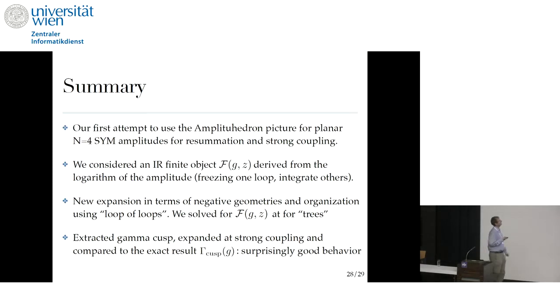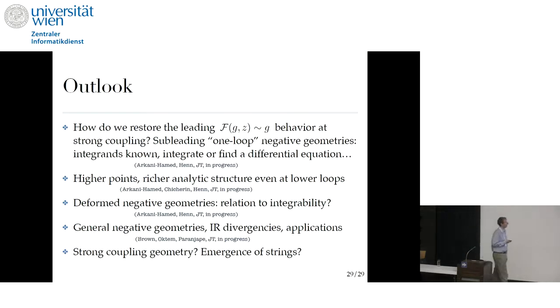Okay, so let me just quickly go. We define this function f, and define this new geometric expansion, which is exact in g and z, but it expands the amplitude, or this object derived from the amplitude, in this new way, which is closely related to geometry, but doesn't have any physical interpretation, at least at the moment. What it means physically to ignore certain graphs and say that the others are important. And we extracted gamma cusp and got surprisingly good behavior. Not the exact match, of course, because we ignore many other terms, but surprisingly good qualitative behavior at strong coupling.